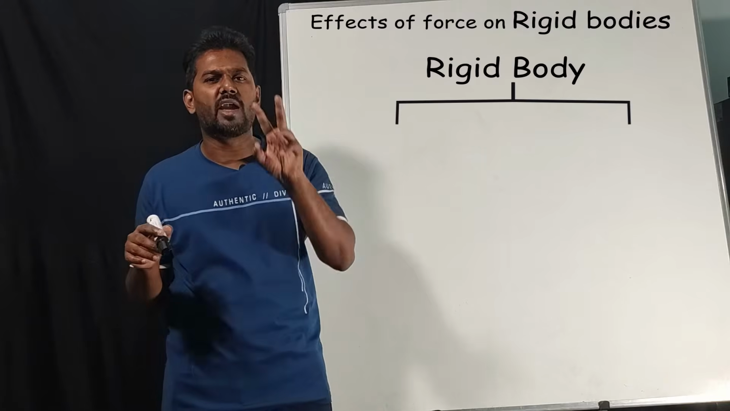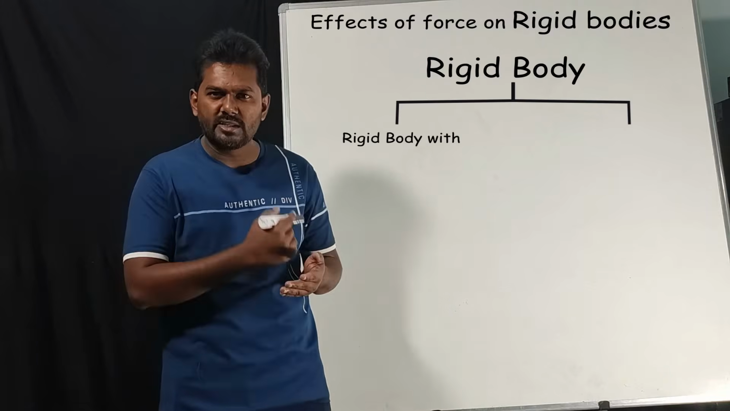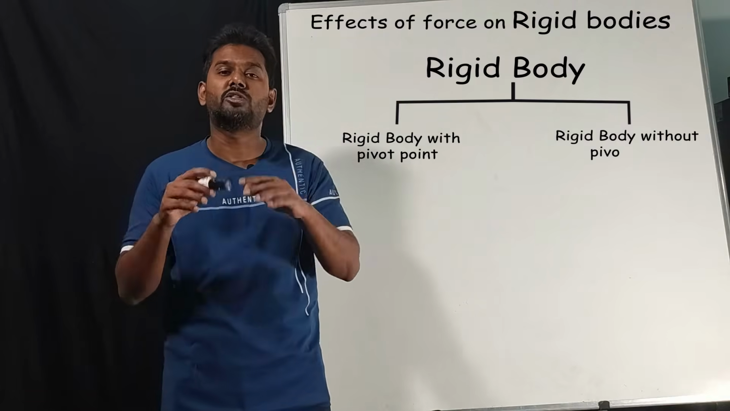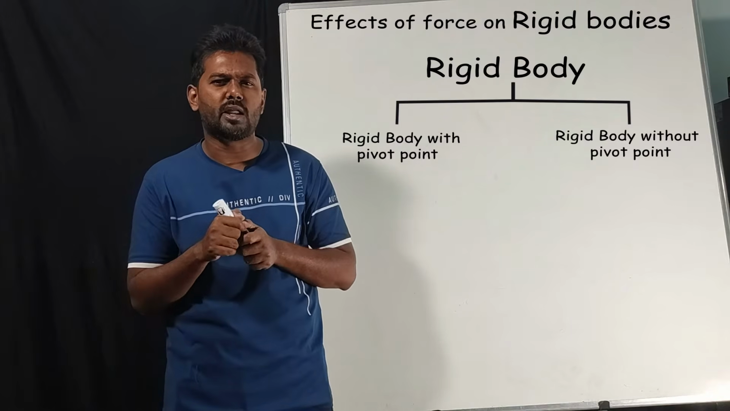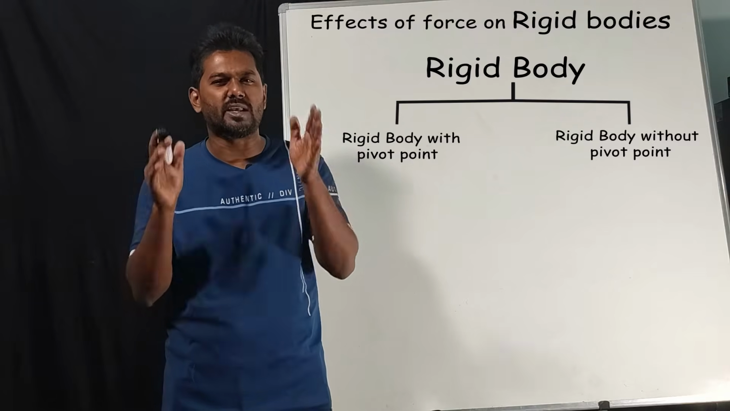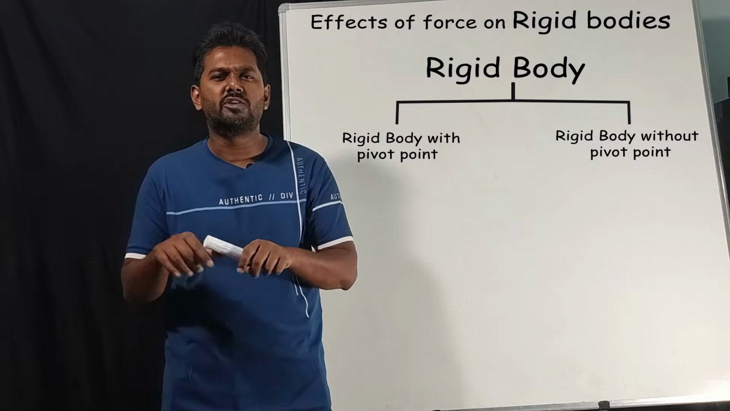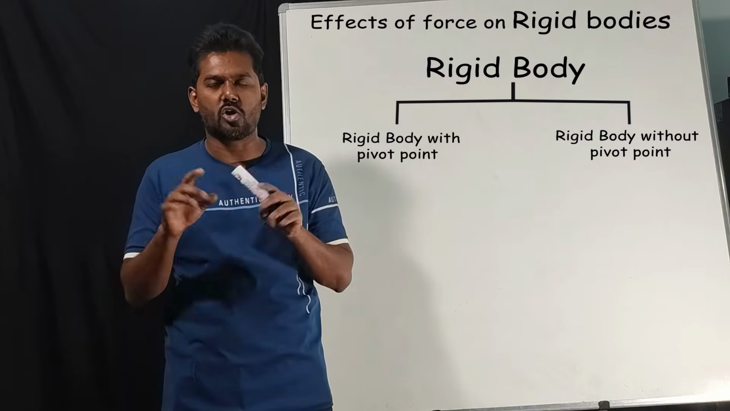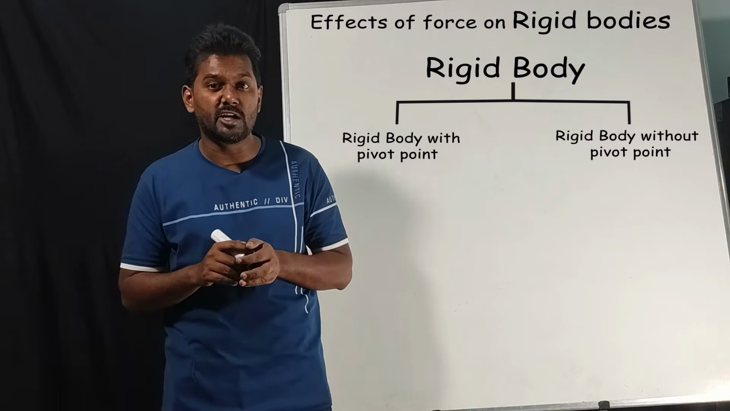In rigid bodies we have 2 types: one, rigid bodies with pivot point, and two, rigid bodies without pivot point. Now you got a doubt, what do you mean by rigid body? Correct. So rigid bodies are nothing but solids which are very strong, which are not flexible. So those are called rigid bodies.